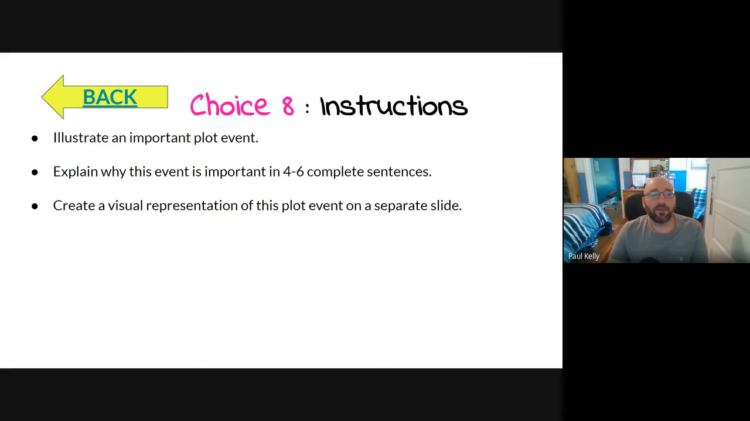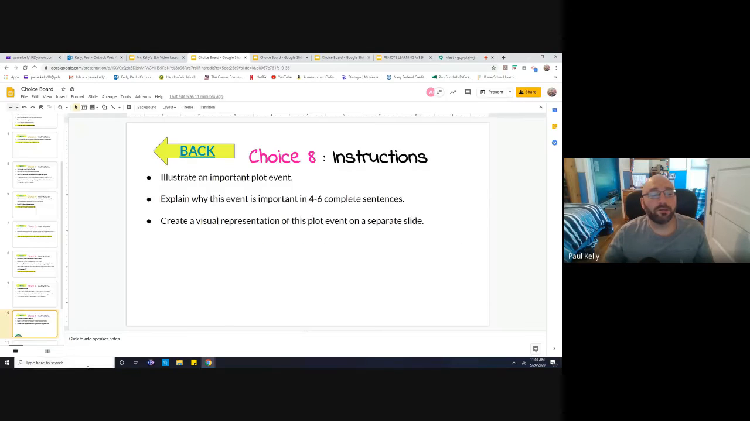Choice 8, illustrate an important plot event. Explain why this event is important in 4 to 6 complete sentences, and create a visual representation of this plot event on a separate slide. All right, guys, so again, this is due at 8 o'clock on Thursday night. Yep, and that's the last slide of that.